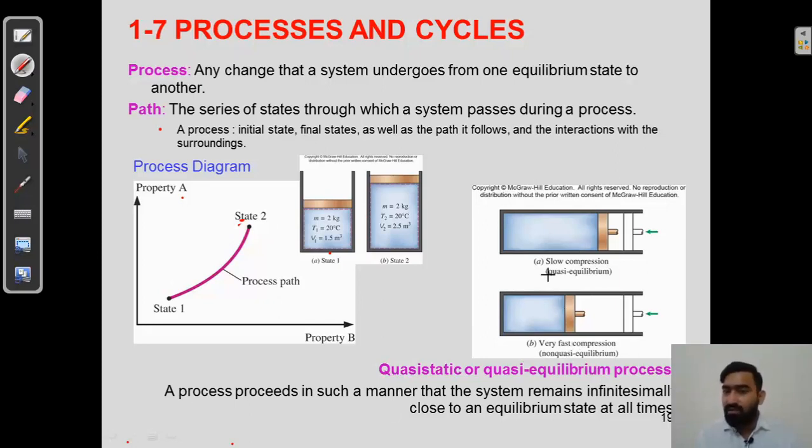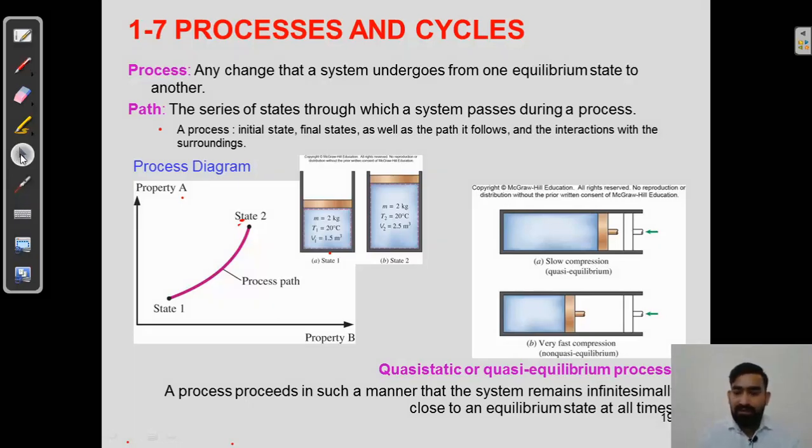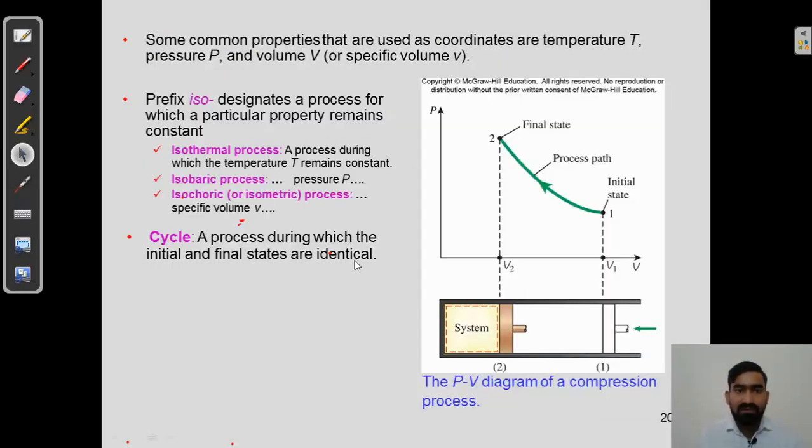When there is slow compression, it will be quasi-equilibrium, because the change of state is infinitesimally small, and the process proceeds in such a manner that the system remains infinitesimally close to an equilibrium state at all times. It is called a quasi-static process. And my dear students, we will see some common properties that are used as coordinates, and temperature.